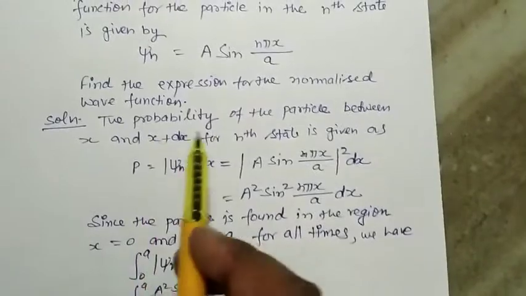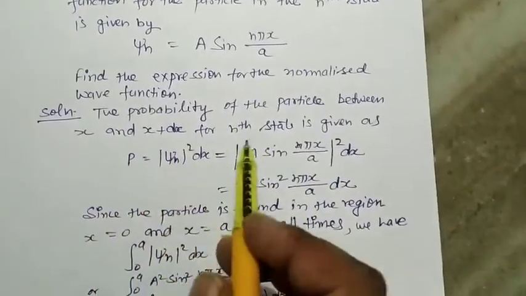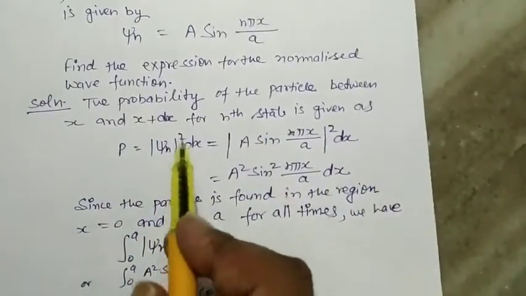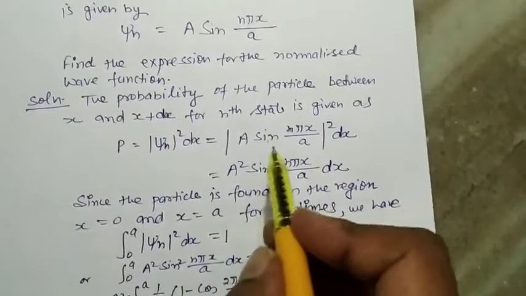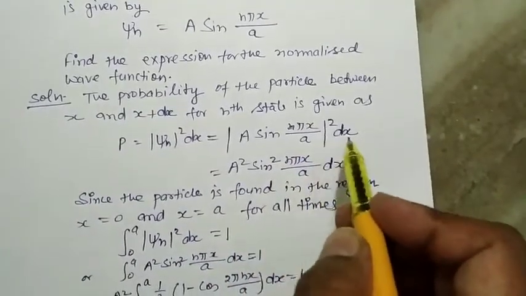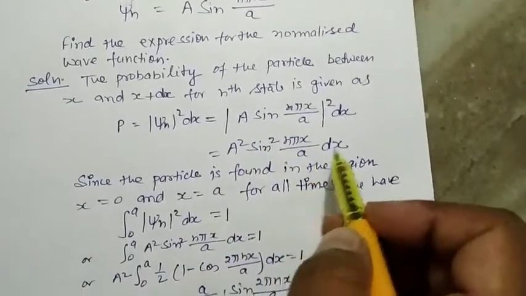The probability of the particle between x and x plus dx for the nth state is given by P is equal to mod psi n square dx is equal to A sin n pi x upon a whole square dx is equal to A square sin square n pi x upon a dx.